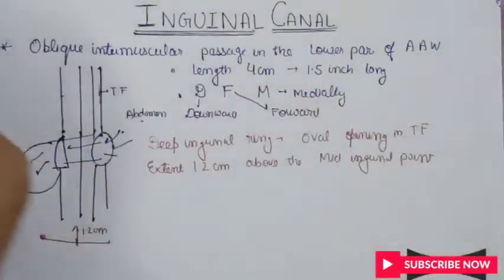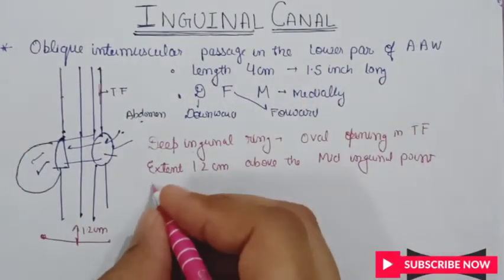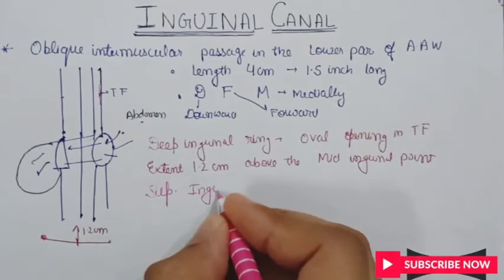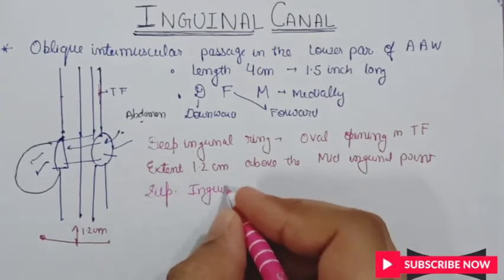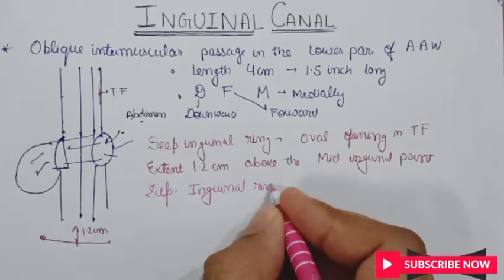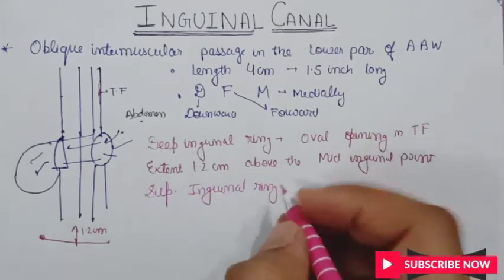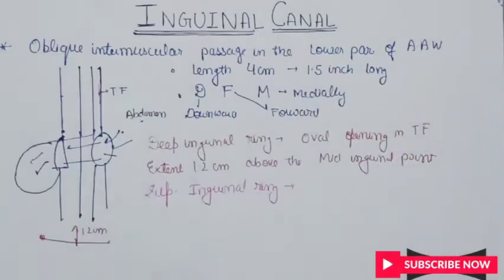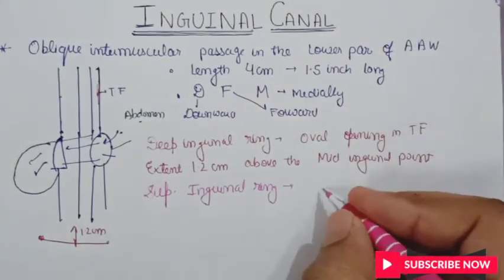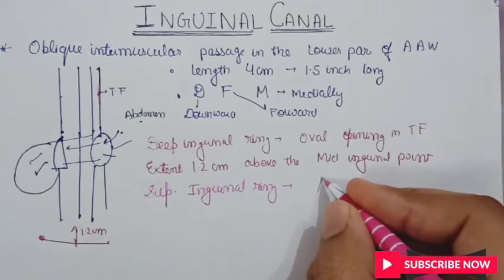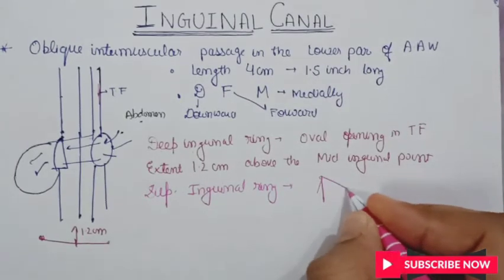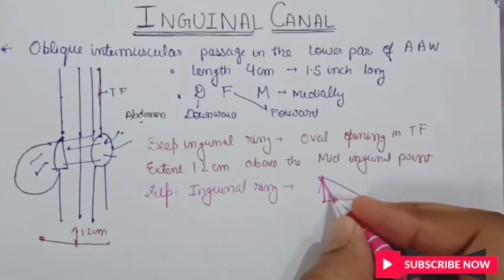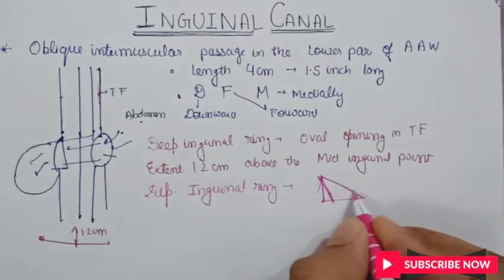Now let us see the superficial inguinal ring. Like the deep inguinal ring is oval, I told you the superficial inguinal ring is triangular. More or less you can say it is an obtuse triangle, where the angle is more than 90 degrees.